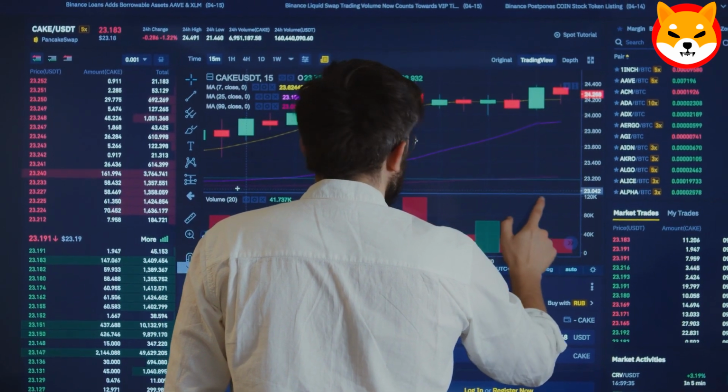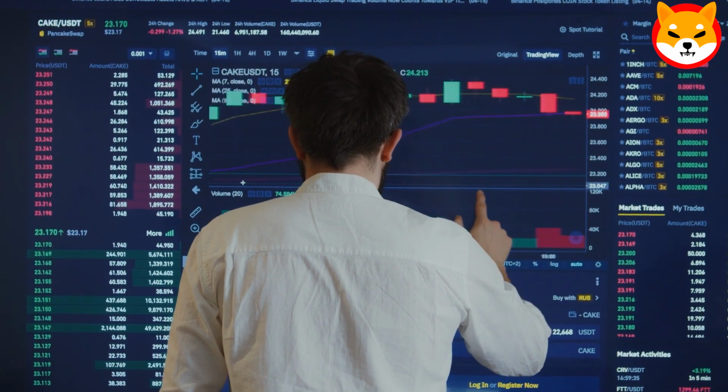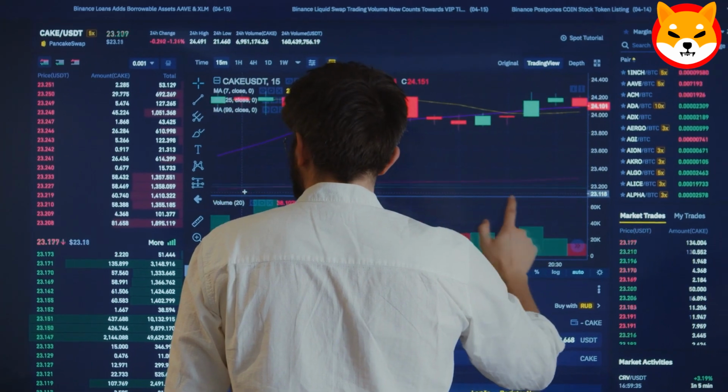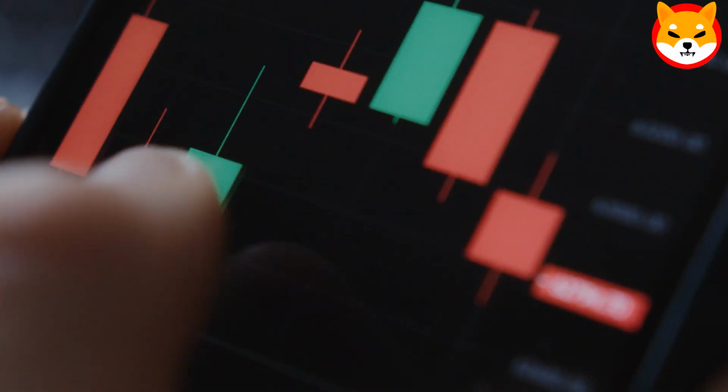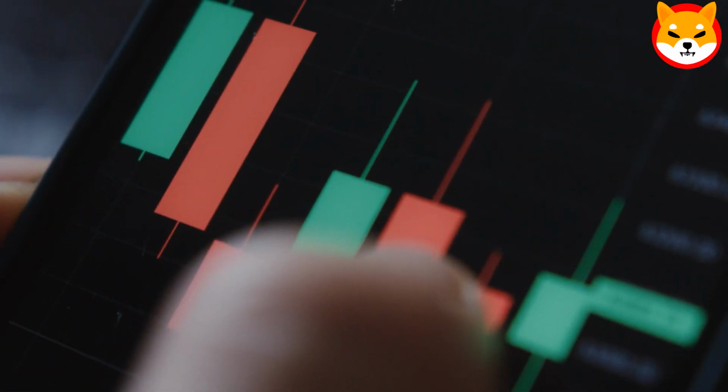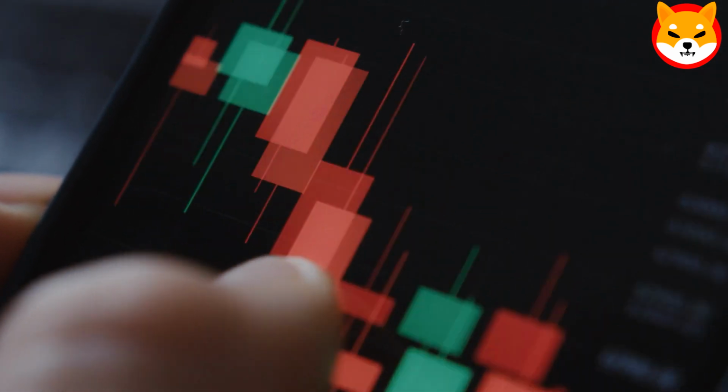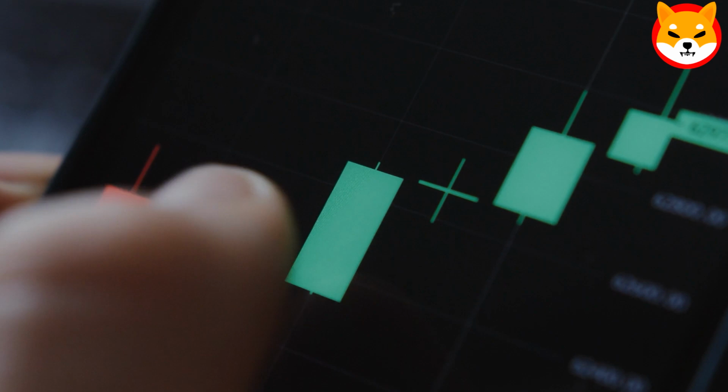A descending resistance trend line rejected the SHIB price in July, red icon. This created a long upper wick and catalyzed the ongoing downward movement. During the descent, SHIB also broke down below the $0.000080 horizontal area, which had been providing support.